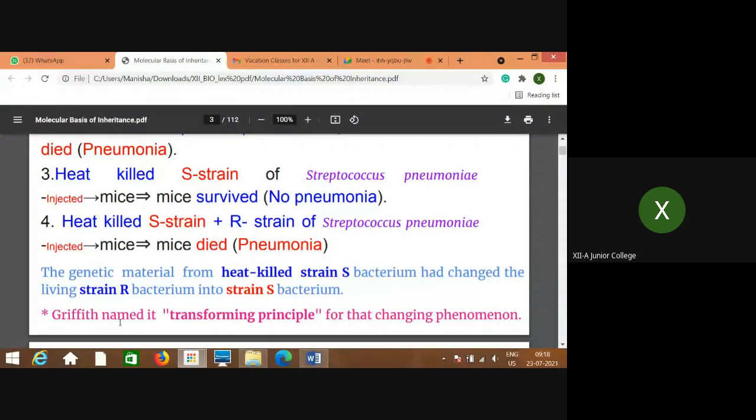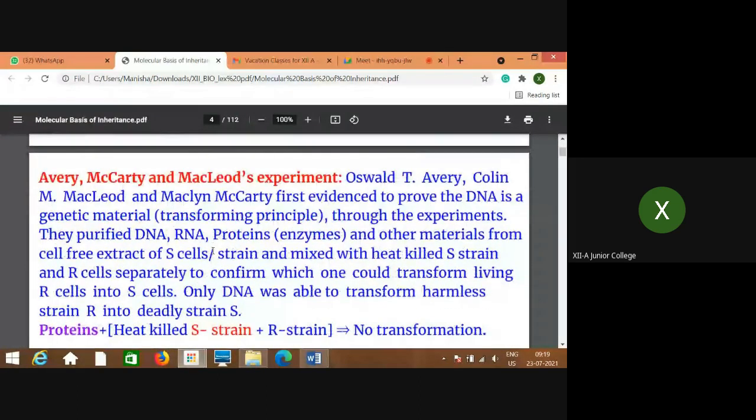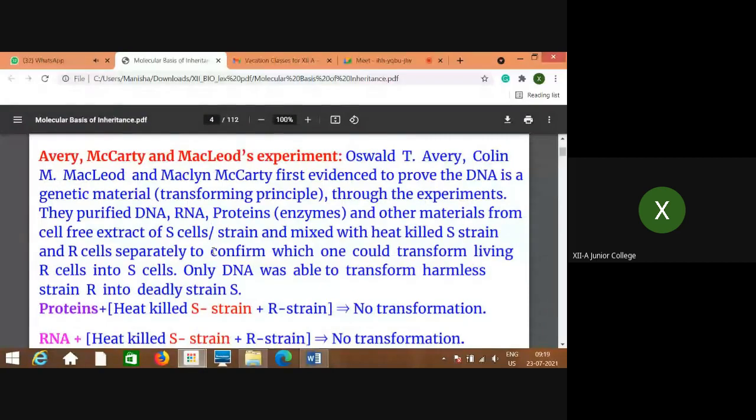Griffith named it the transforming principle for that changing phenomenon. The R strain, the living non-virulent strain, got changed into virulent like the S strain. So something was transferred from the S strain which is responsible for changing the non-virulent R strain into the virulent S strain. Griffith named it the transforming principle, but still he could not prove what exactly that is.